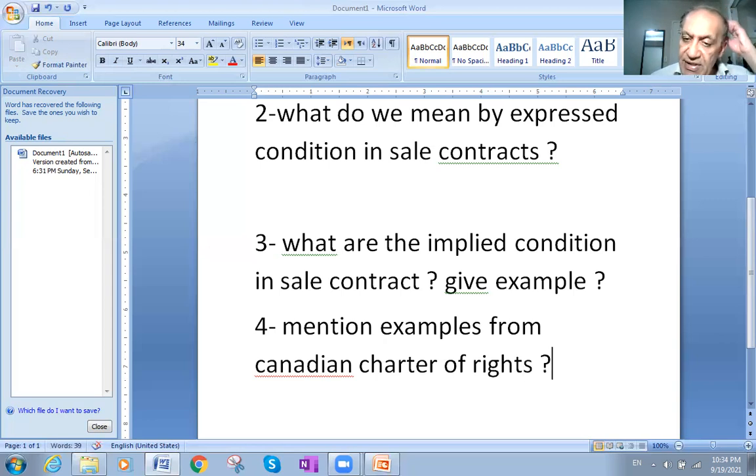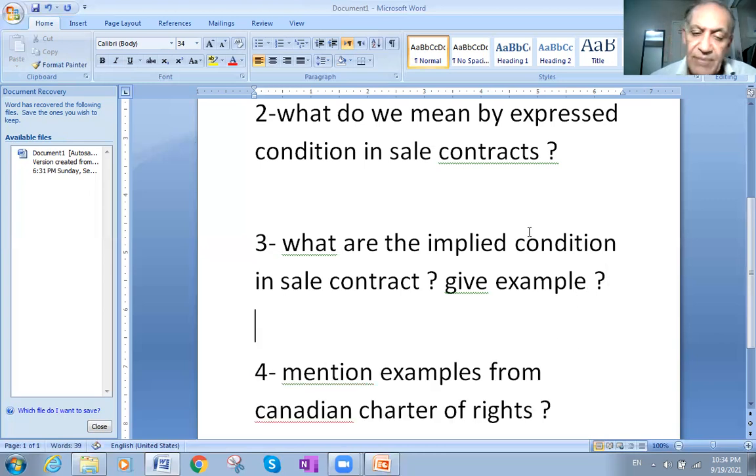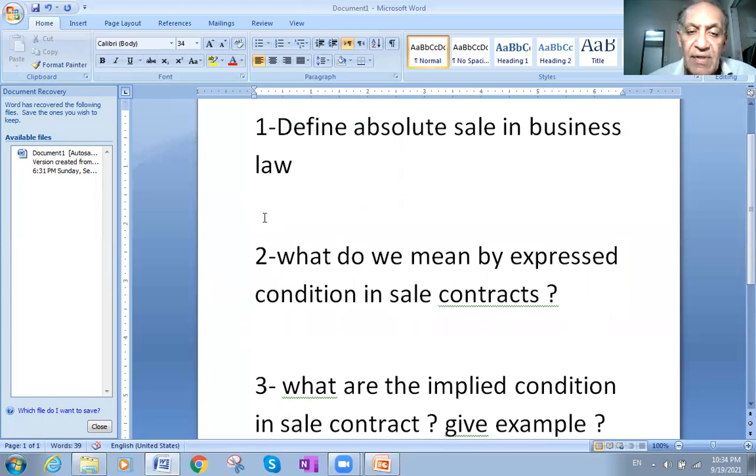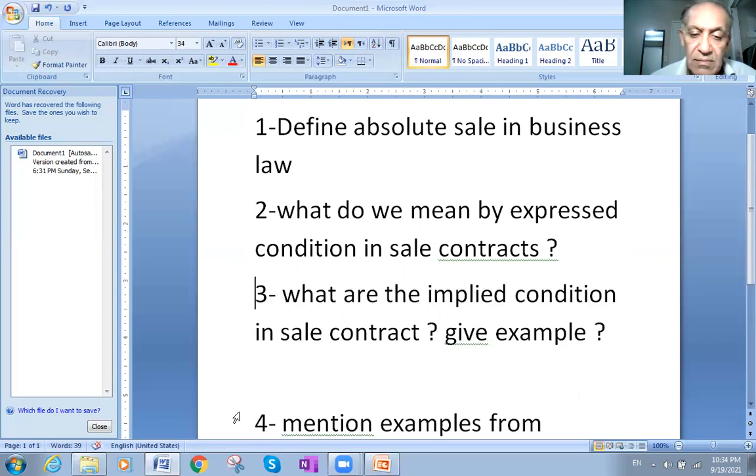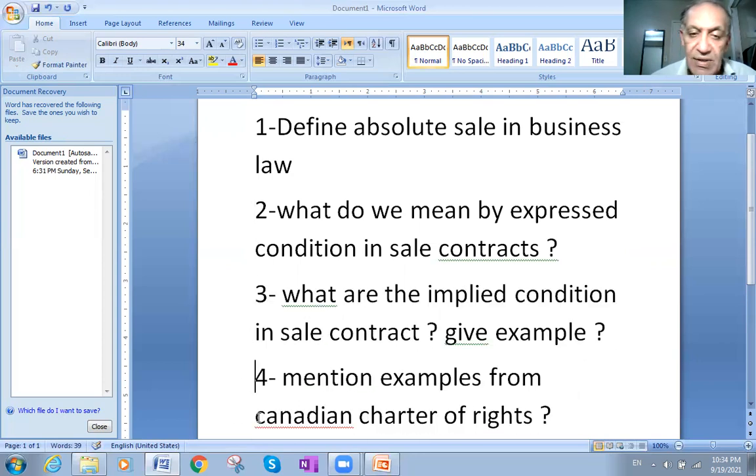So mention examples from the Canadian Charter of Rights. This also is another example. So here we have the four points.